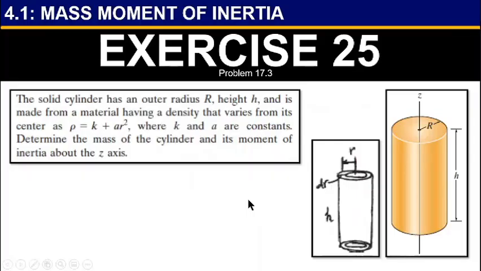Now, third question, exercise 25, problem 17.3. The solid cylinder has an outer radius R, height h, and is made from a material having a density that varies from its center as rho equal to k plus ar squared, where k and a are constants. Determine the mass of the cylinder and its moment of inertia about the z-axis. Let's see the calculation process.